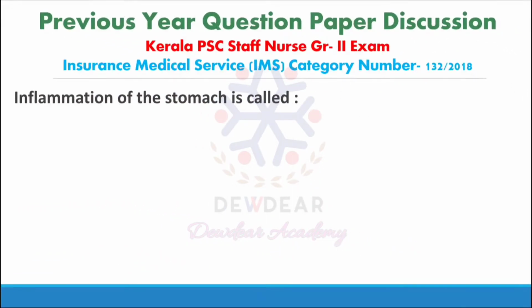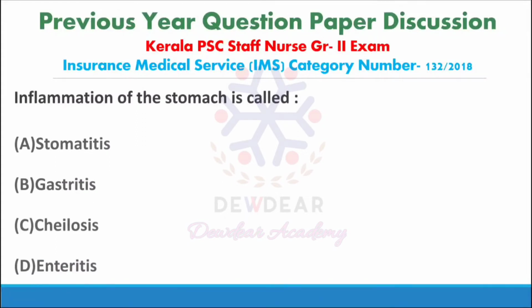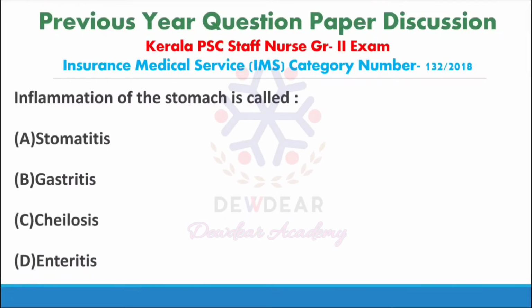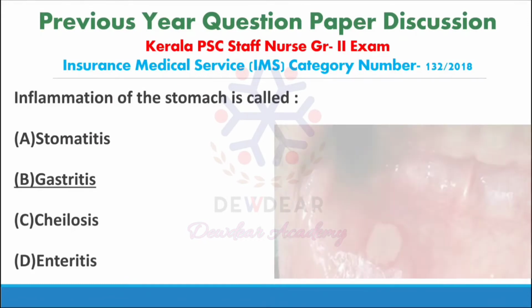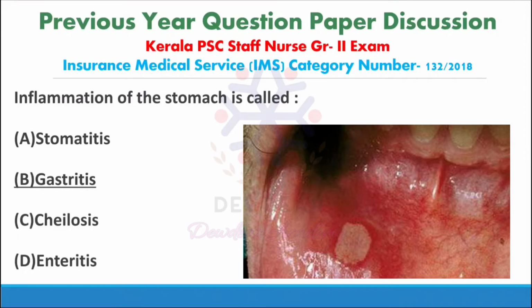Next question. Inflammation of the stomach is called. Options: stomatitis, gastritis, chelosis, enteritis. Correct answer is gastritis. Stomatitis is the inflammation of mucous membrane of mouth.